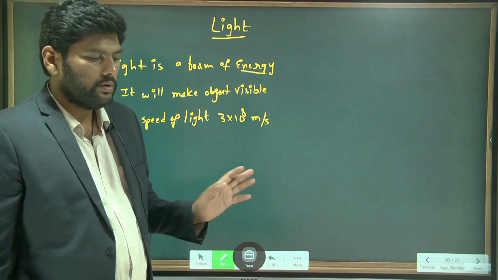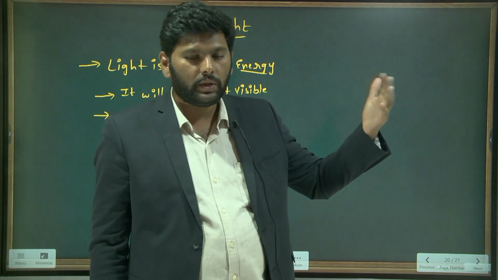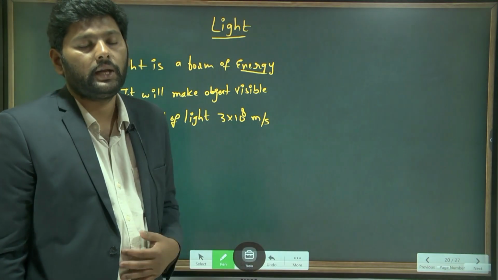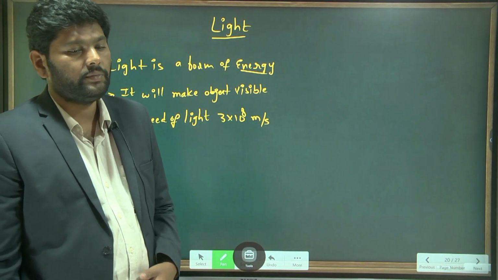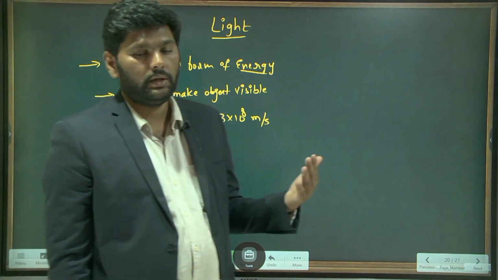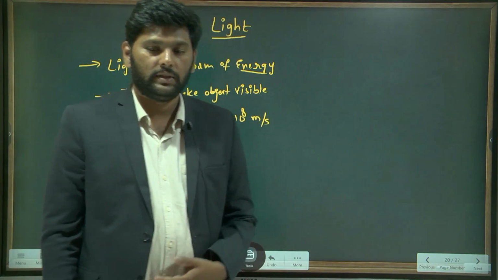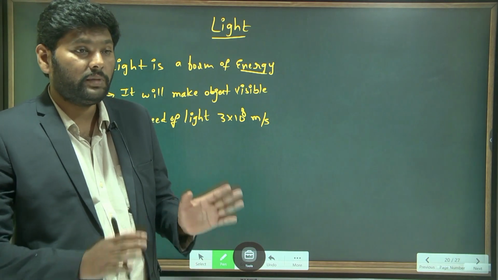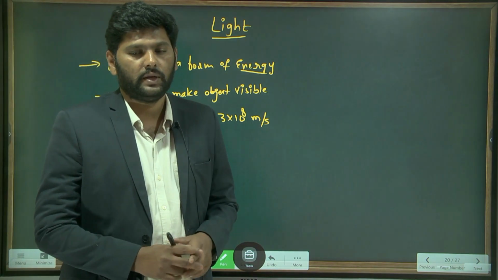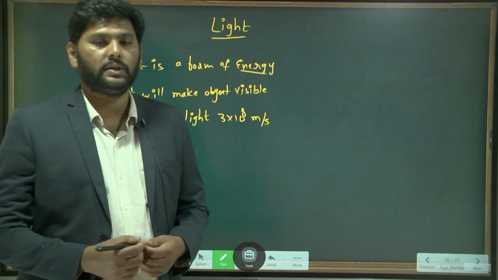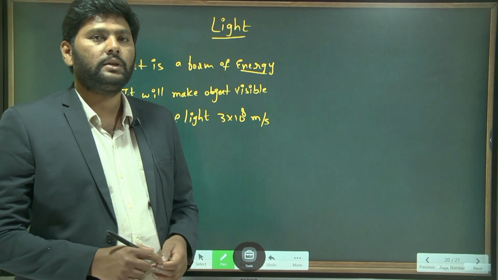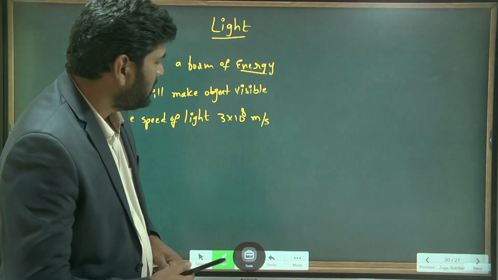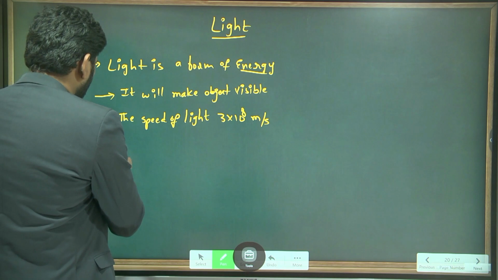You know, from the sun to earth, how much time will light take to arrive? Approximately 8 minutes, not seconds. 8 minutes of time it takes for light to come from the sun to earth.